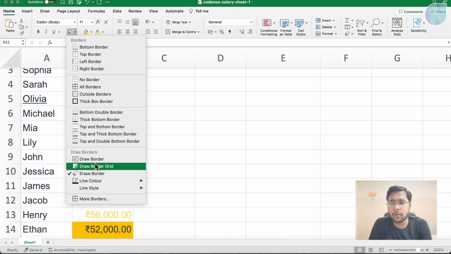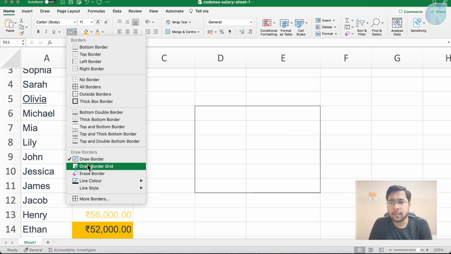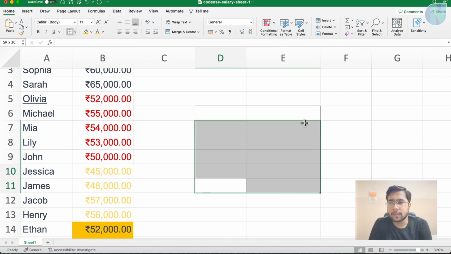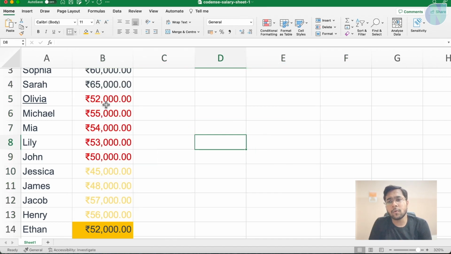You can draw the border. When you click on draw border, a pencil comes and you can keep drawing the border wherever you want. And let's clear the border. Let's select it and I will say no border to remove all the borders in the selected region only.